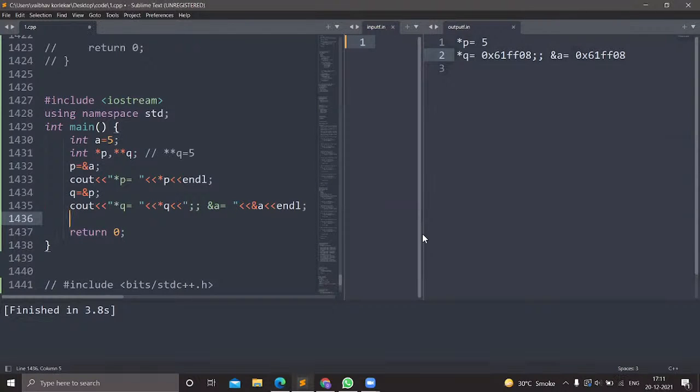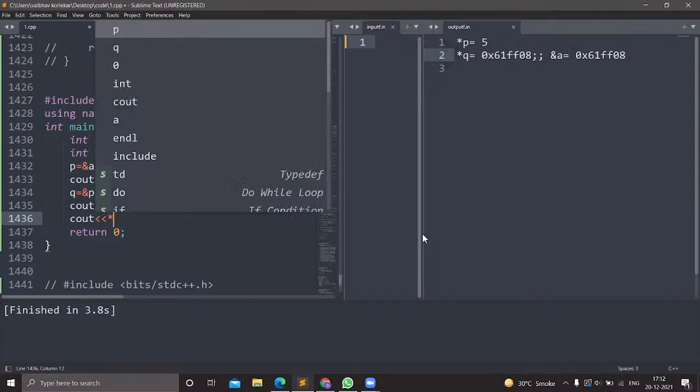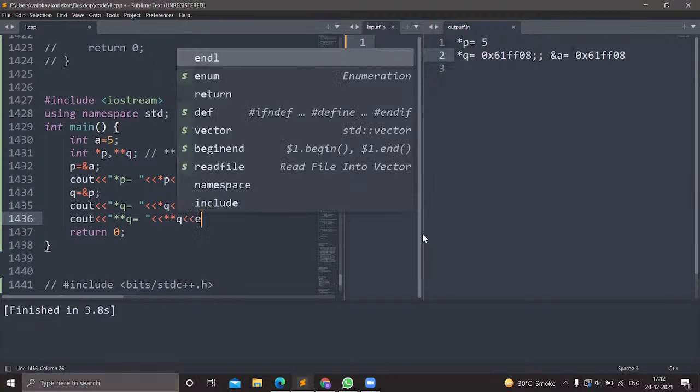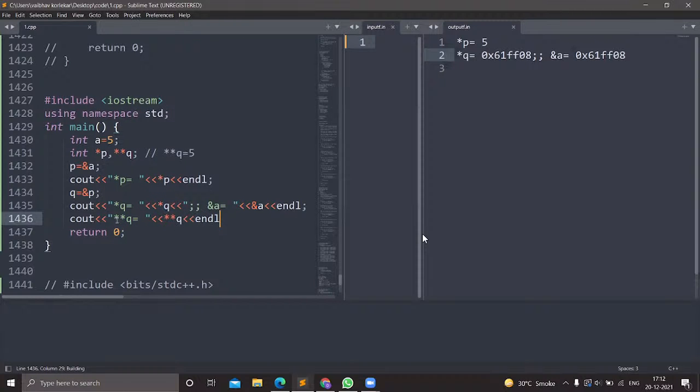Okay. Now as pointer q is storing the address of a, then pointer q will store the value of a, right? Pointer q will store the value of a. Oh, I missed the semicolon.